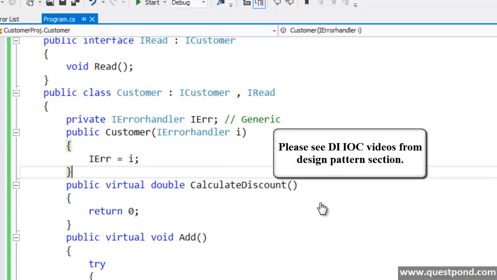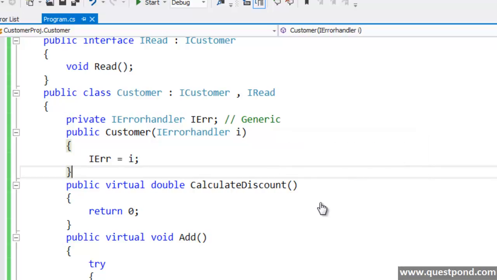and dependency injection. So my suggestion is, please go to the design pattern section and watch the videos on dependency injection and inversion of control. Okay, because this dependency inversion principle, you can implement in multiple ways. For example, currently I implemented it using the constructor here, but a lot of people can use dependency injection, or they can use some other ways of doing things. Okay, so please do go and see the video of inversion of control and dependency injection to understand how this dependency inversion principle is available in different other flavors.